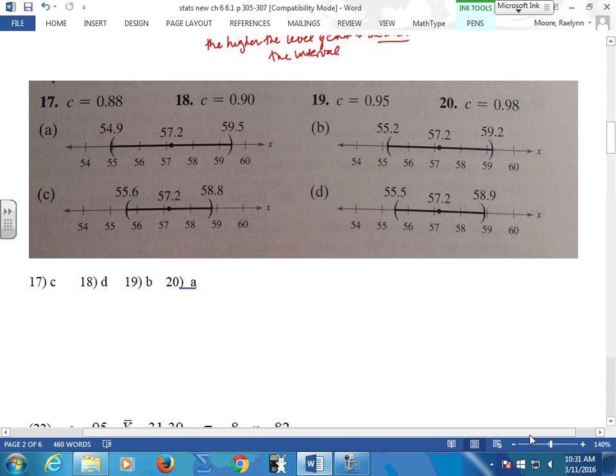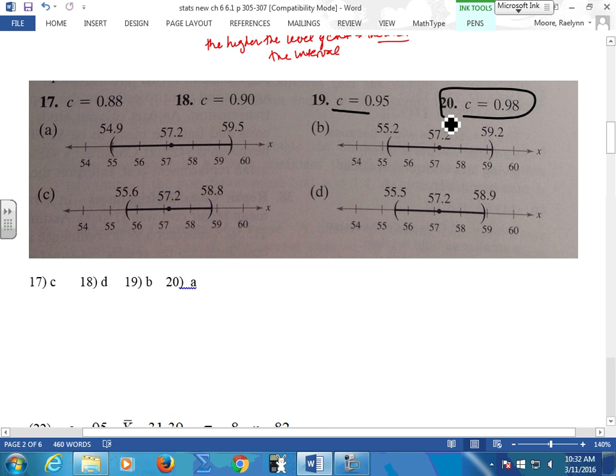And you're going to catch me sometimes saying increase. However, there is an infinite amount of numbers between any two numbers anyway. So we can't say that it increases. We can say it gets wider. So it's based on how confident you want to be. So the most confident I want to be is 0.98.